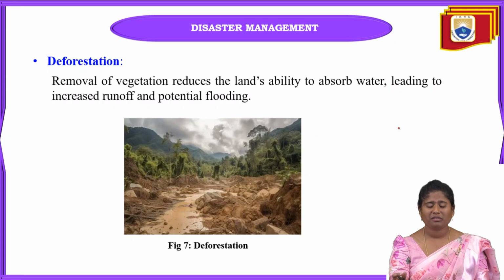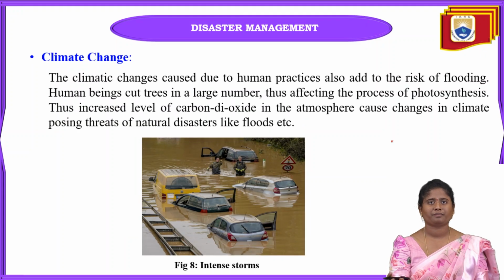Trees are what absorb the water. Some of the earth surface can take the water, but only to some extent. Overall, deforestation is very easily happening nowadays to develop cities and towns like that.